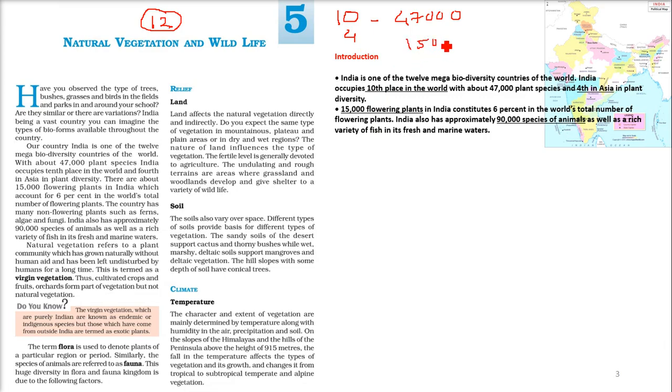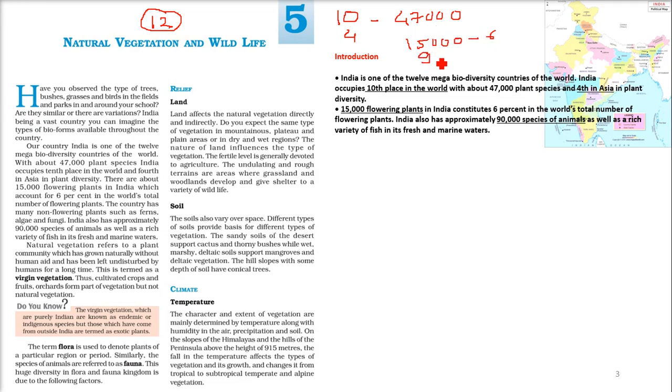There are 15,000 flowering plants. If you take all the flowering plants of the world, we constitute 6% of that total amount.